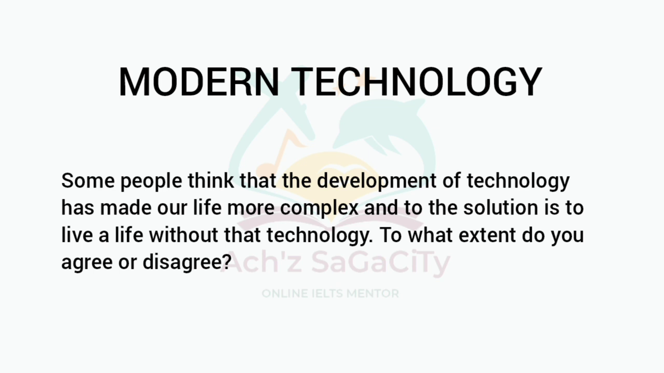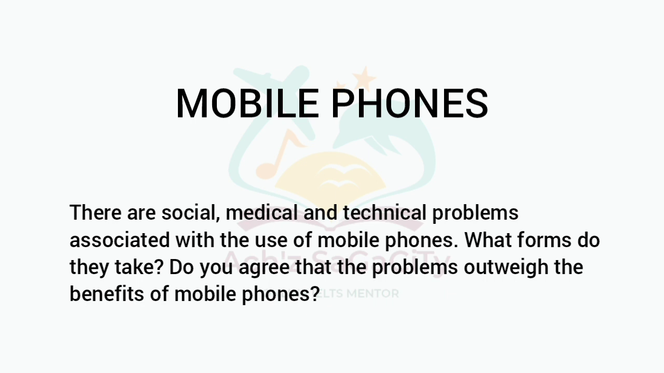Next one, about modern technology. Some people think that the development of technology has made our life more complex, and the solution is to live a life without technology. To what extent do you agree or disagree? You need to write about life with technology and life without technology. That means agreement and disagreement sides.